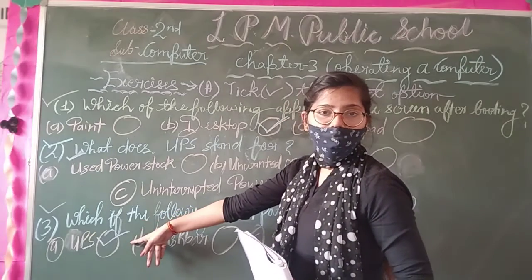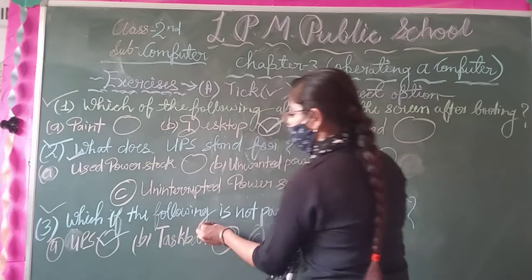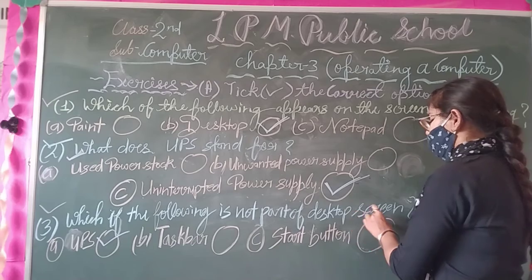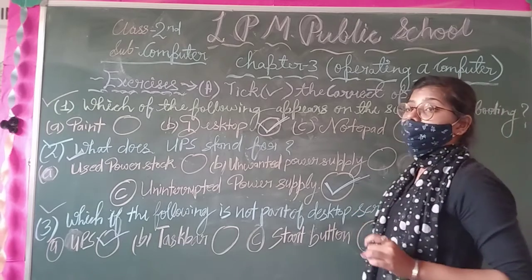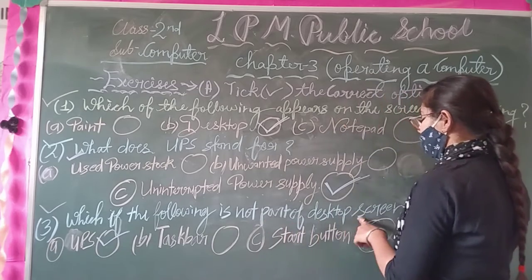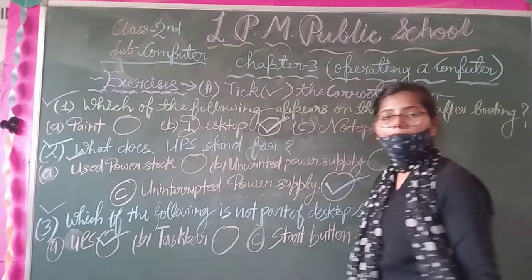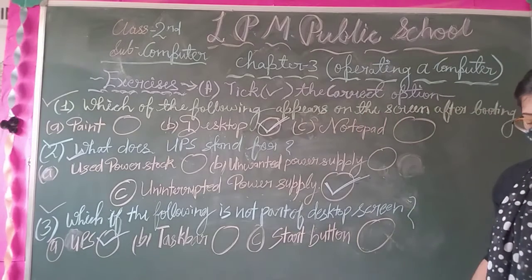UPS is not a part of desktop screen. That's why option number A, UPS, is the correct answer for this question.